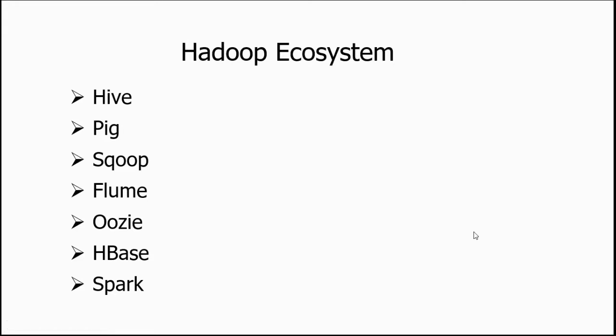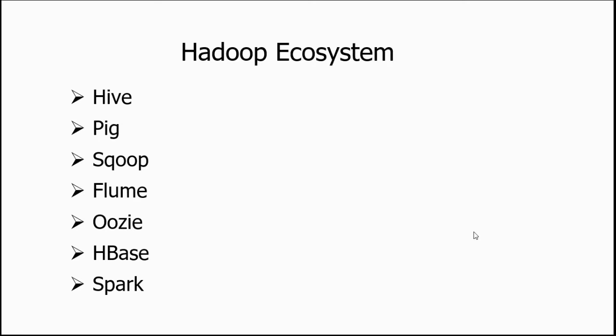Now, let's talk about the Hadoop ecosystem. The Hadoop ecosystem includes multiple components that support each stage of big data processing, which can be broadly classified into four categories. The first one is ingestion. How do we bring data from different sources to Hadoop? Flume and Sqoop are the tools that help in ingesting the data into HDFS.